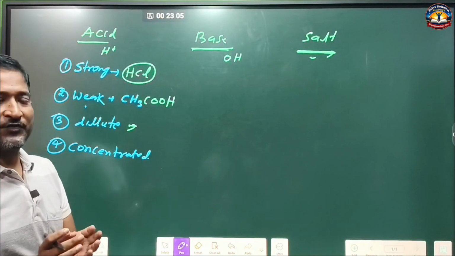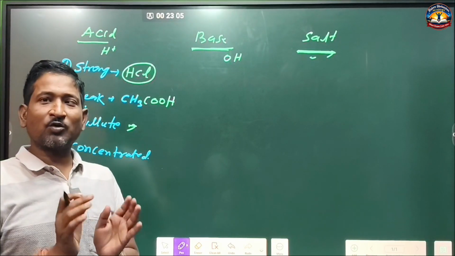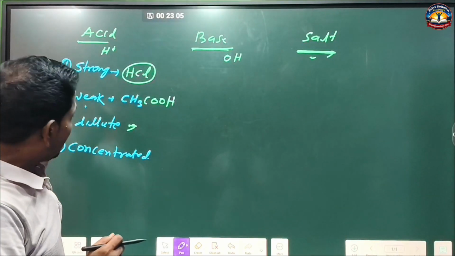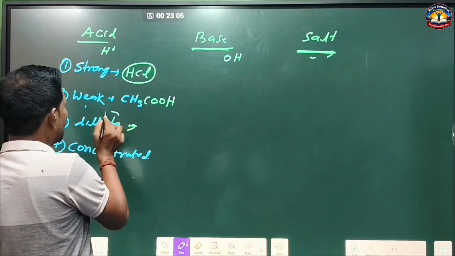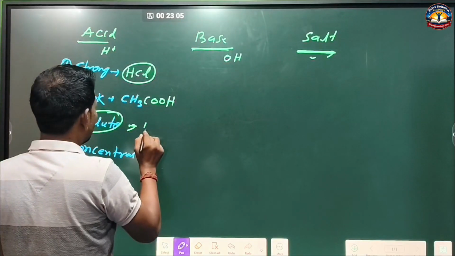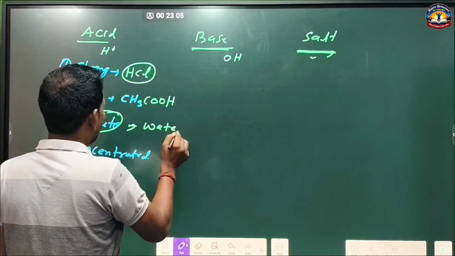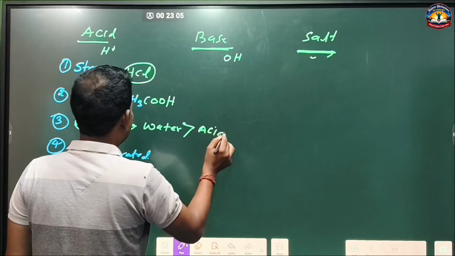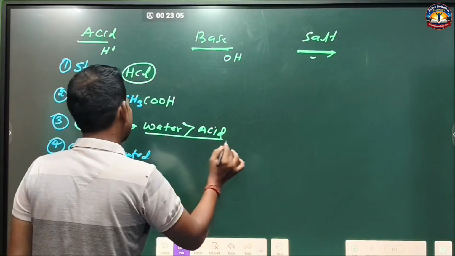An acid which contains more quantity of water than acid is called dilute acid. Quantity of water greater than quantity of acid is called dilute acid.